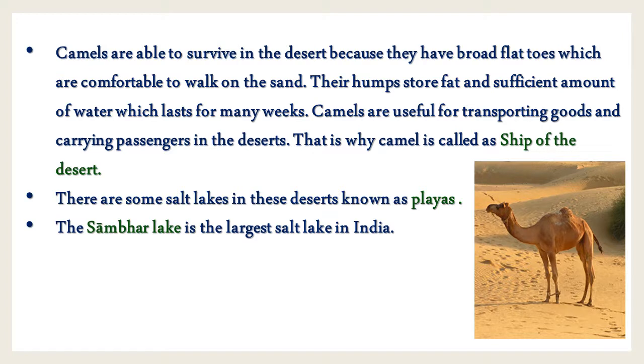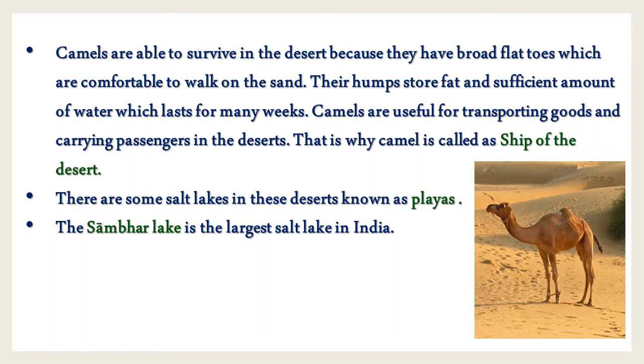Children, lack of water and the blazing sun determine the type of desert animals. Camels are able to survive in the desert because they have broad flat toes which are comfortable to walk on the sand. Their humps store fat and a sufficient amount of water which lasts for many weeks.